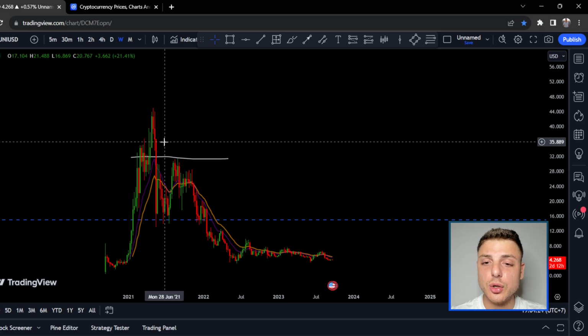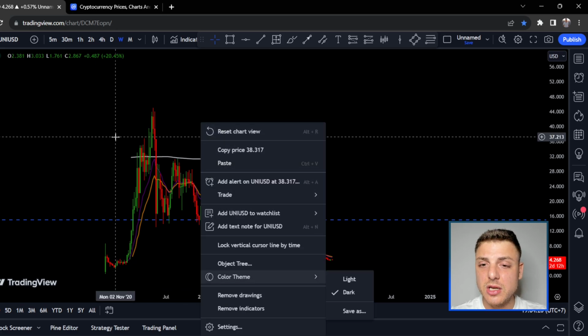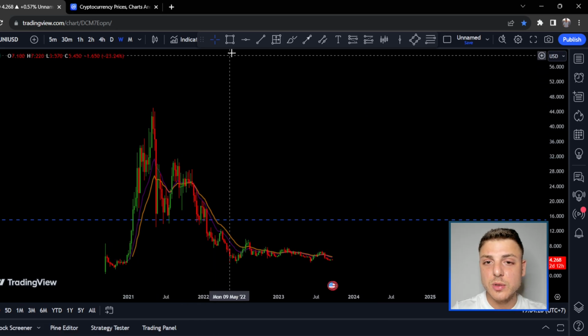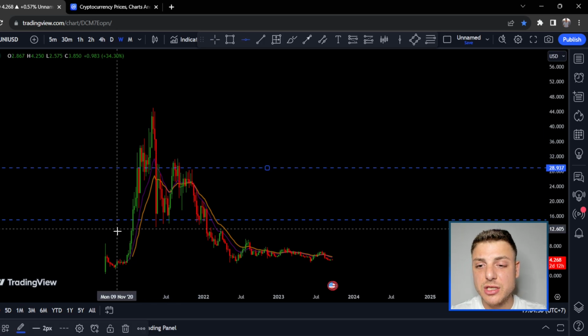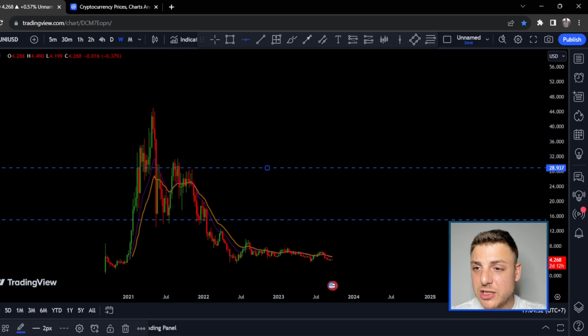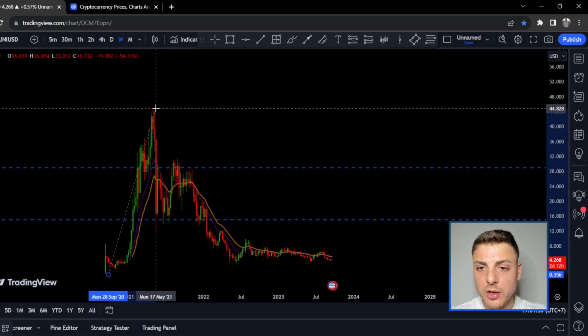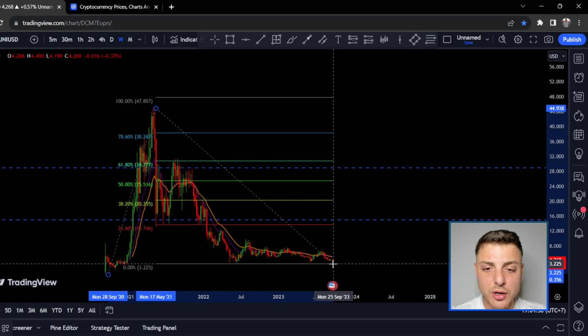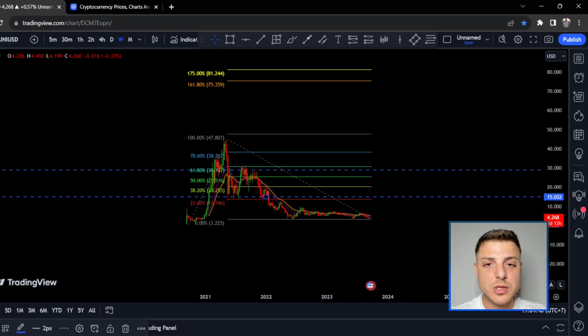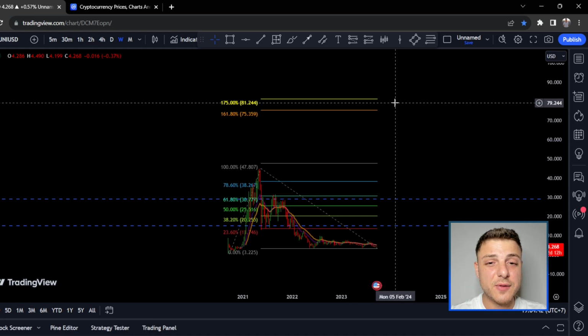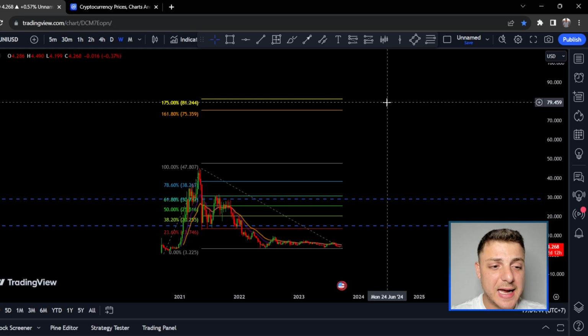It's a little bit hard to do a trend-based Fibonacci extension in the market right now because we don't actually have much price traded previous to 2020. But if we were to say that this was the all-time low, this is the high, come back to this low, there's definitely the 1.618, which is where I want to look, but that's definitely a massive push up, looking at that $80 area.